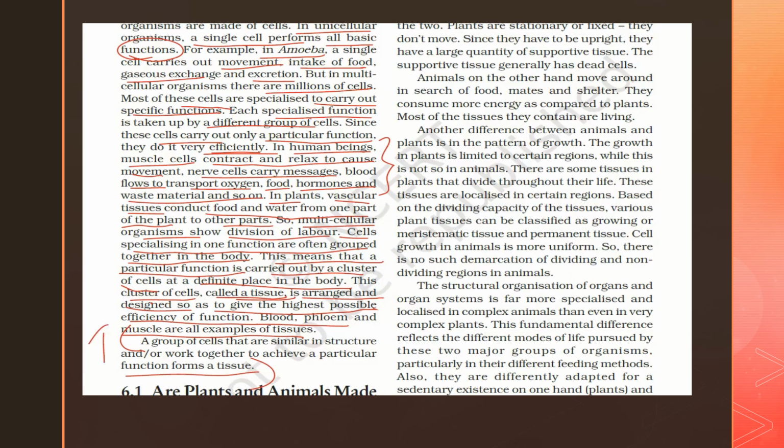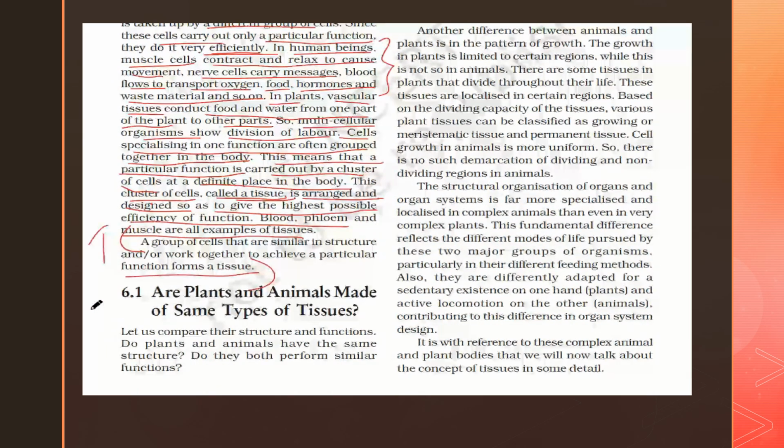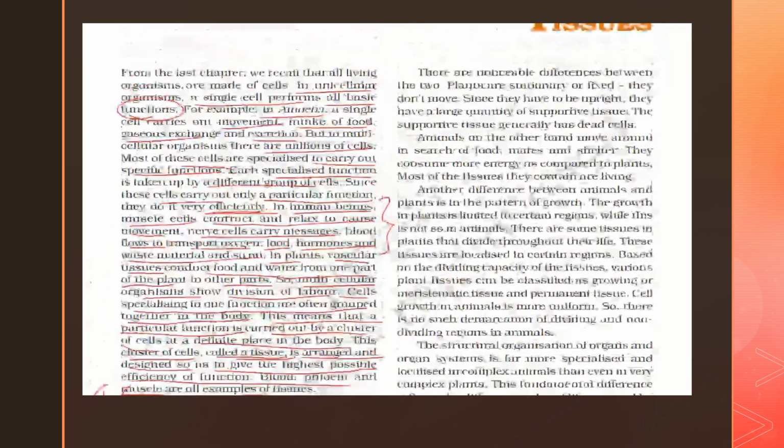Are plants and animals made of the same types of tissue? This is a very important question. Let us now discuss the tissues in plants and animals. Do plants and animals have the same structure? Do both of them perform similar functions? No, it's not like that. Both plants and animals have different types of tissues. So what are they?